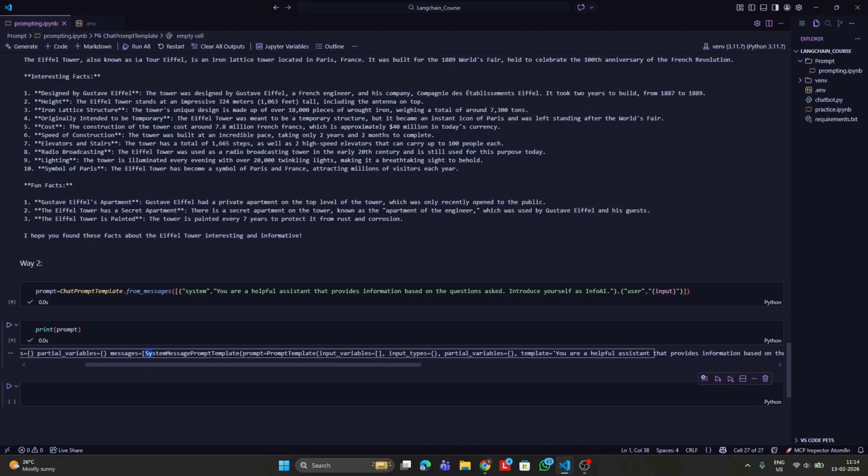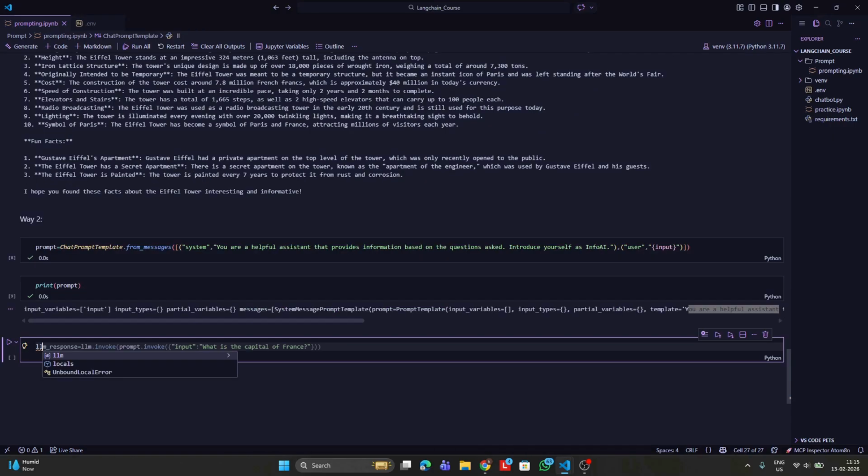However, this is a type of system message prompt template whose prompt has different input variables and whose template is the information that we have given inside. So let me create something like LLM prompt. This is a basic LLM object. Now what we should actually do is connect the prompt and the LLM together.